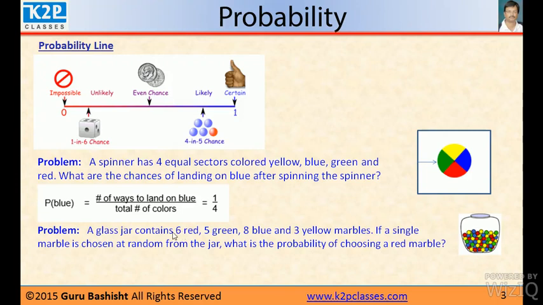And what is the total number of marbles? 6 plus 5 plus 8 plus 3. So it will be 6 by 22. Number of ways to choose red is 6 and total number of marbles 22. So it is 3 by 11. The probability of getting a red marble is 3 by 11.